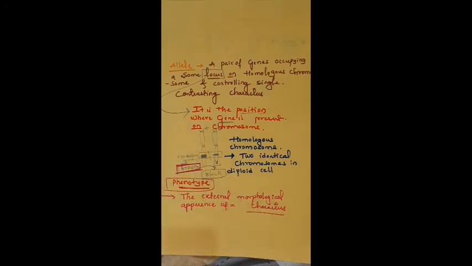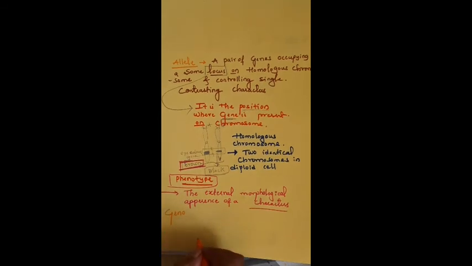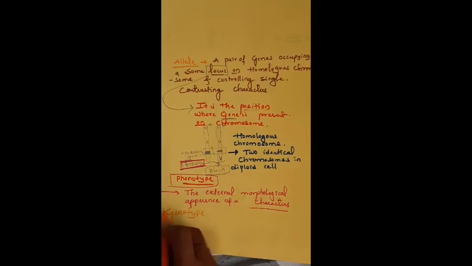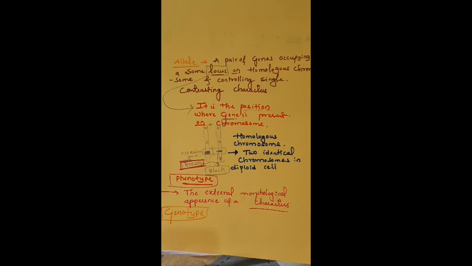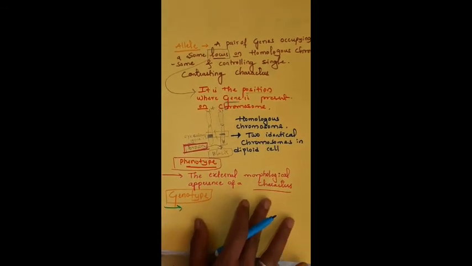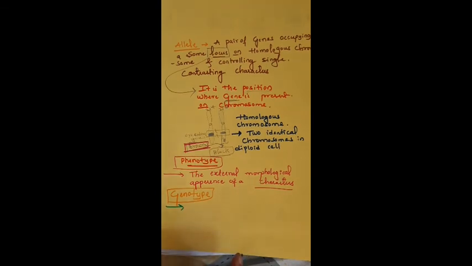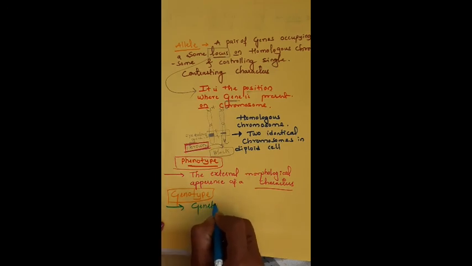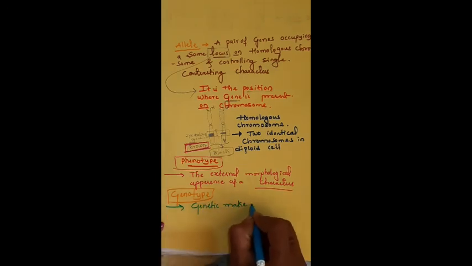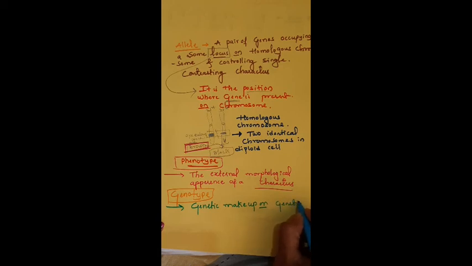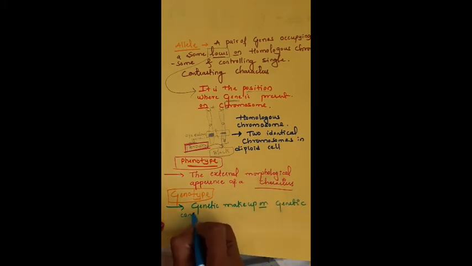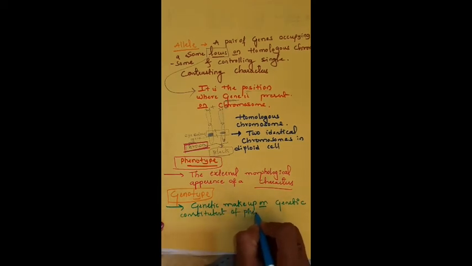Okay, then the next one, genotype. After phenotype, genotype. Genotype means genetic makeup, or genetic constituent, of the phenotype.